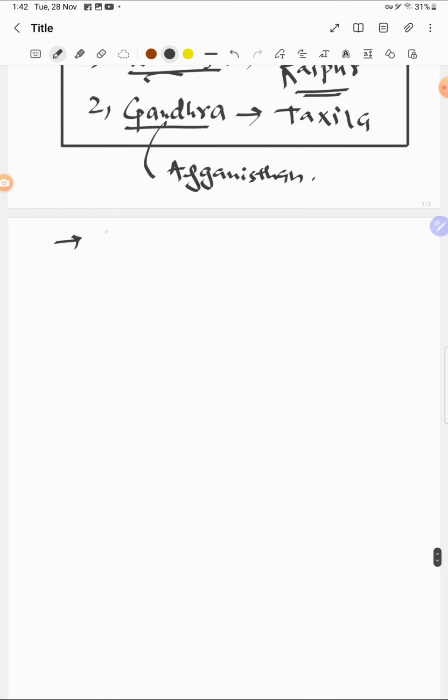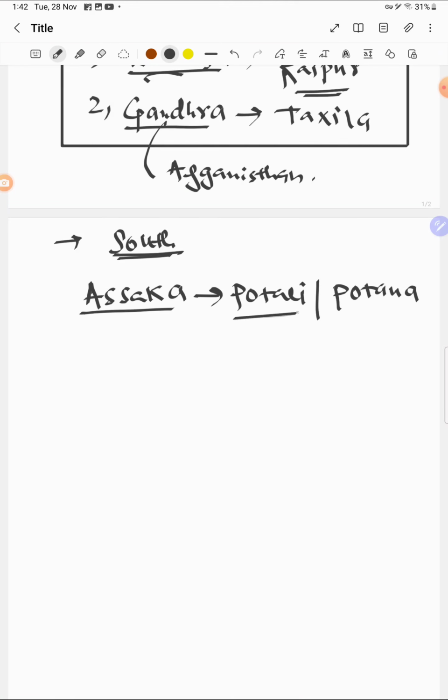Now let's move towards the south. The south had only 1 Mahajanapada, that was Asaka, and the capital of Asaka was Potali or Potana. Somewhere it's called Potali, and some texts mention it as Potana. So the south had only 1 Mahajanapada with the capital Potali or Potana. Then we move to the Bihar region.